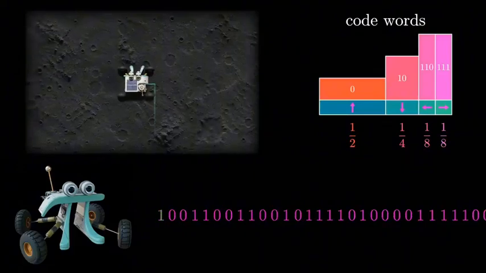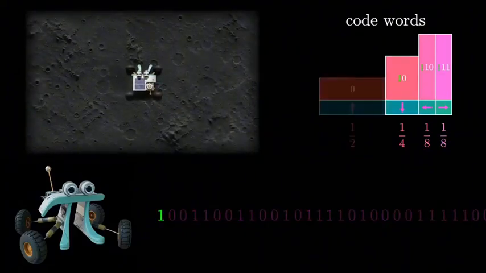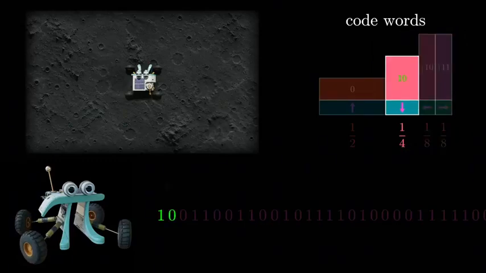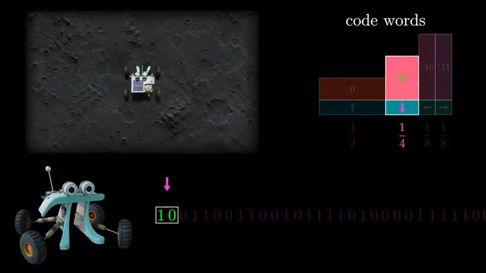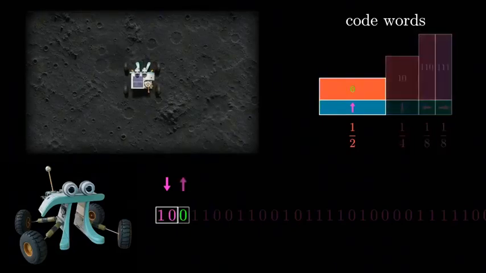And really, you just need to look at an example bit stream from the robot's perspective and think it through. Let's say that that very first bit that it receives is a 1. So far, this could be encoding any of the last 3 instructions, down, left, or right. If what follows is a 0, then it can only be down. There is no other possibility. So the robot can register that as a complete instruction. From there, starting fresh, if what follows is a 0, that must be encoding up, since there is no other possibility. Nothing else starts with a 0.